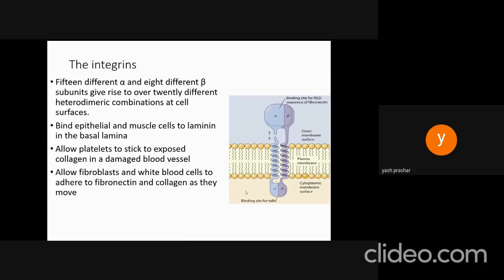Examples are fibronectin and laminin on the outside, and for binding with the different cytoskeletal proteins on the cytoplasmic side. Both alpha and beta subunits are glycosylated on the outer side. Integrins link to the cytoskeletal protein through other linker proteins.